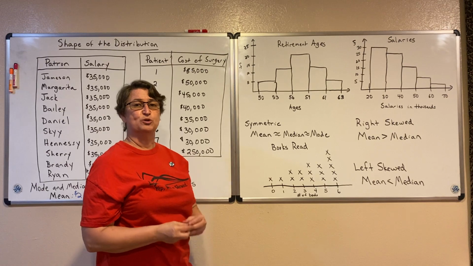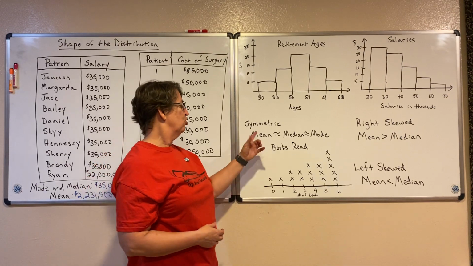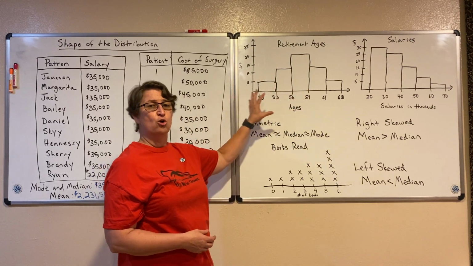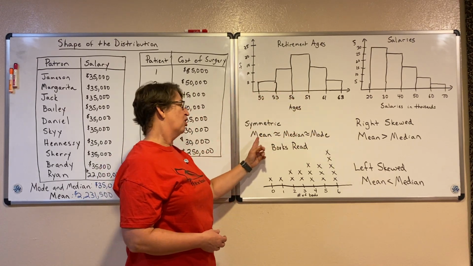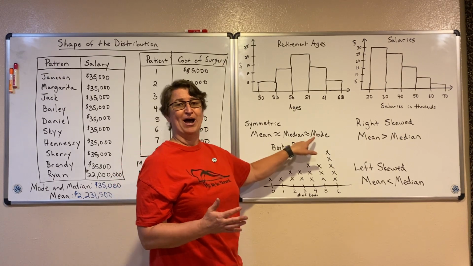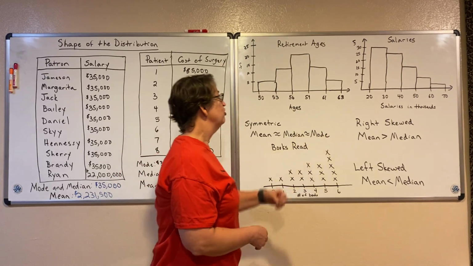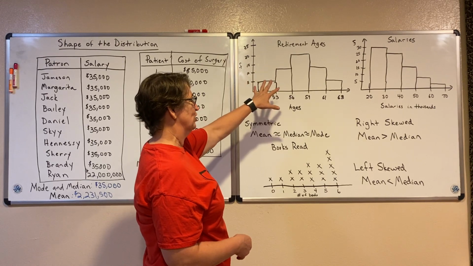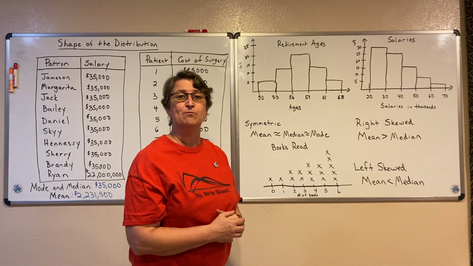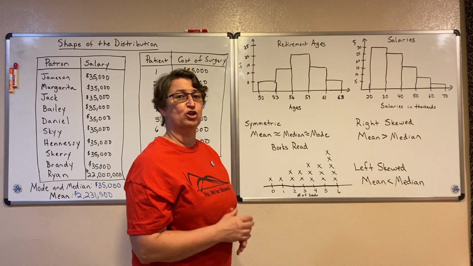When a distribution is symmetric, we know that there's no data value that's pulling my mean one way or the other. So my mean is about the same as my median, which is about the same as my mode. I can look at a symmetric distribution and find about where my mean, median, and mode are just by looking at it.